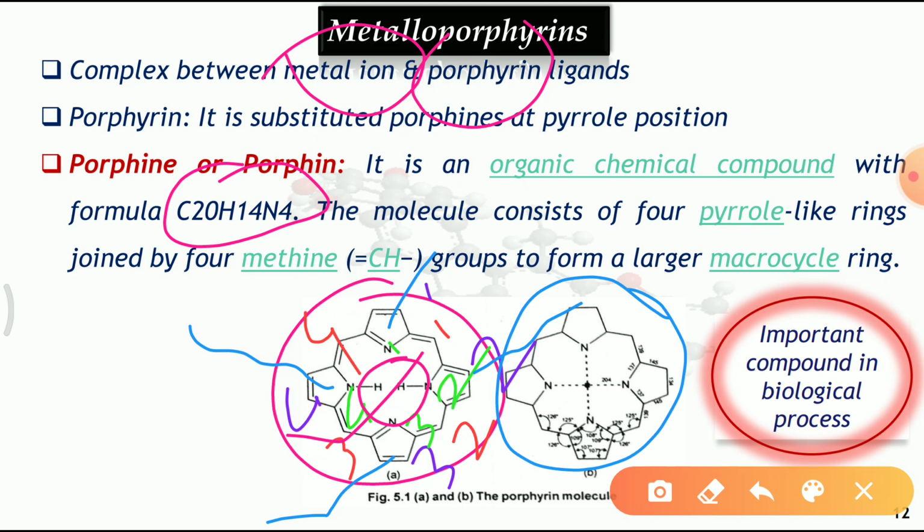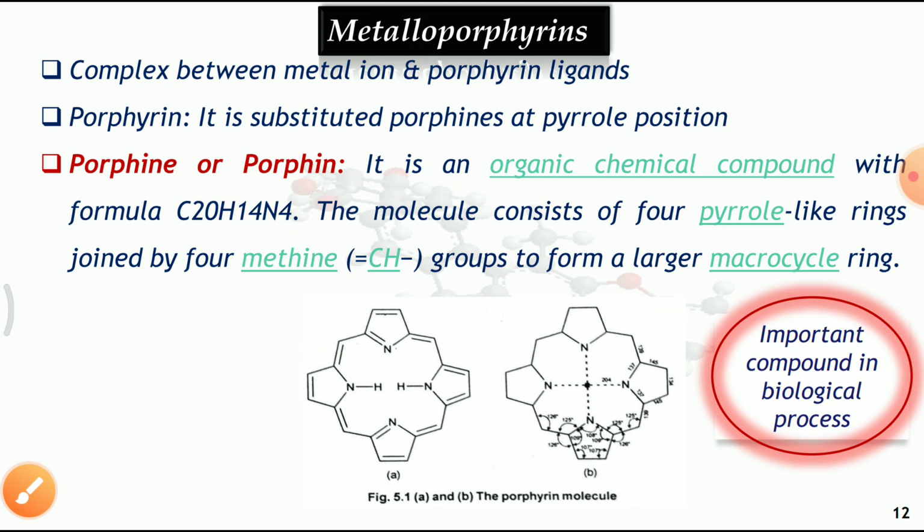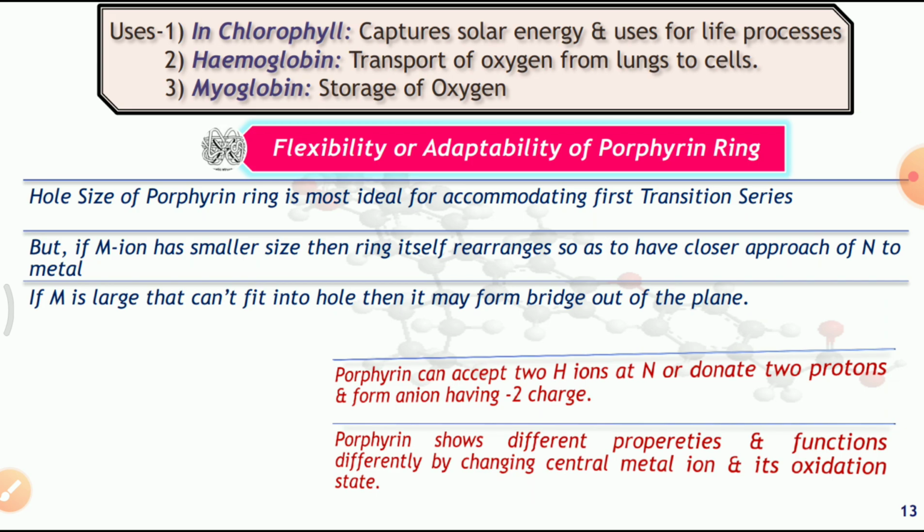Porphyrin is one of the important compounds in biological processes, because various types of metalloporphyrins are present in biological processes. If we change the central metal atom, then the metalloporphyrin changes again, and it shows a different function when we change the central metal atom. So we will see here some examples of metalloporphyrins.